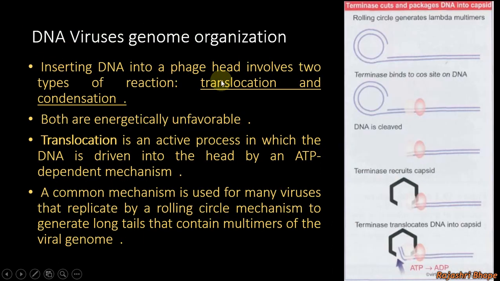Inserting DNA into the phage head involves two types of reactions. One is translocation and second is condensation. Both are energetically unfavorable. That is, they require energy in the form of ATP. Translocation is an active process in which the DNA is driven into the head by an ATP dependent mechanism.